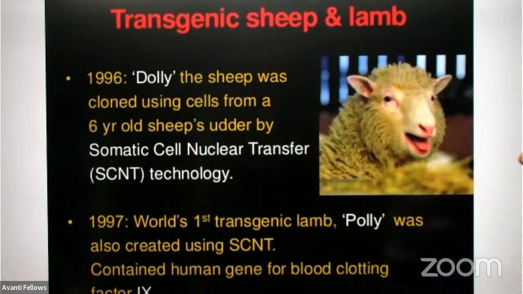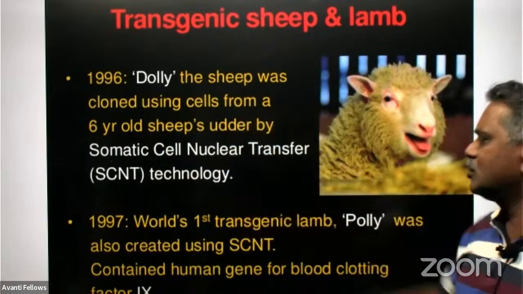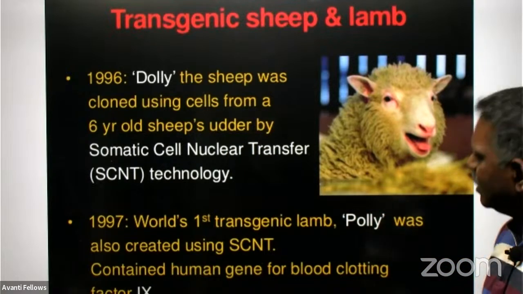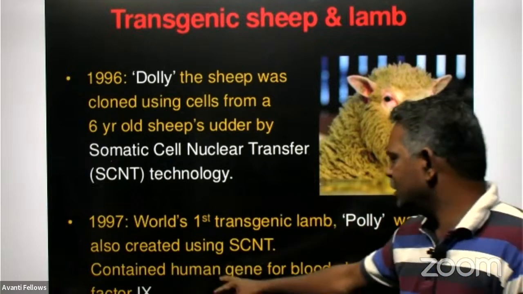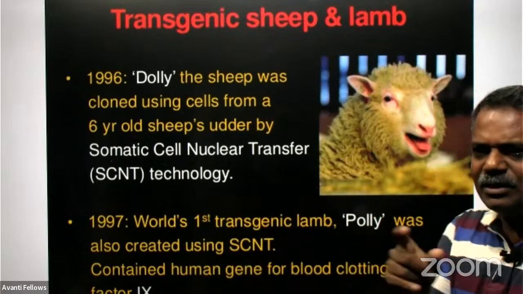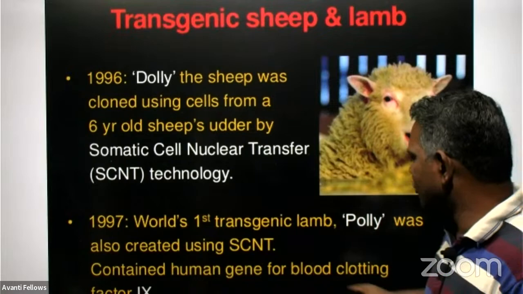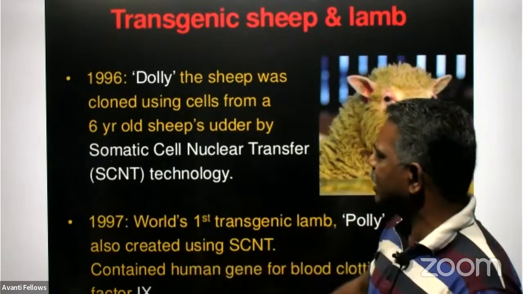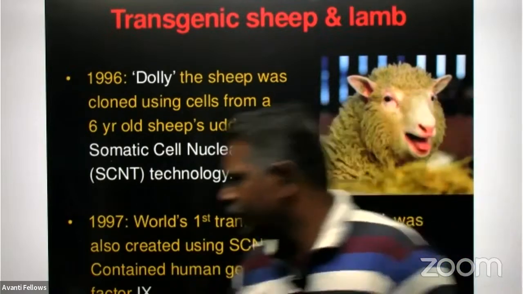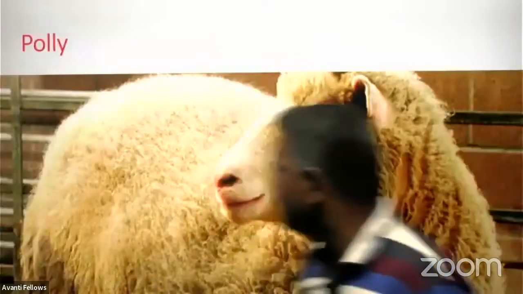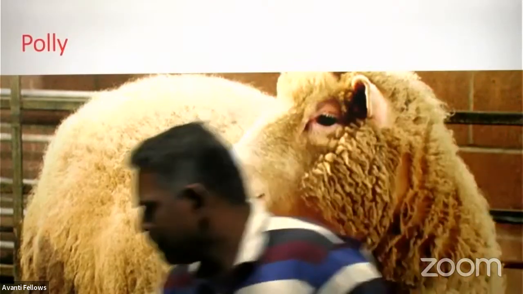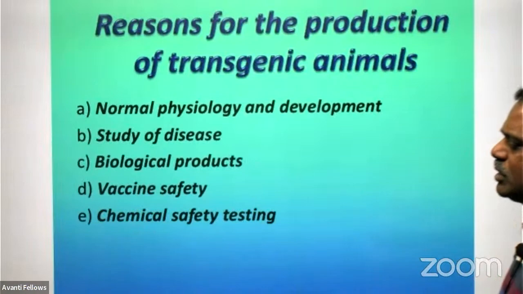through somatic cell nuclear transfer, SCNT technology only. Then in 1997, the next year, the world's first transgenic lamb, Polly, was also created using the same technique only, containing the human gene for blood clotting factor 9. So we took the gene from the human being responsible for blood coagulation factor 9 and introduced it into the genome of this lamb Polly, and we prepared it in 1997. It is the transgenic lamb Polly. Right.